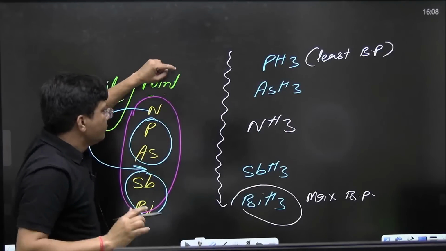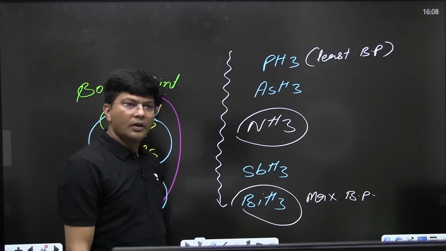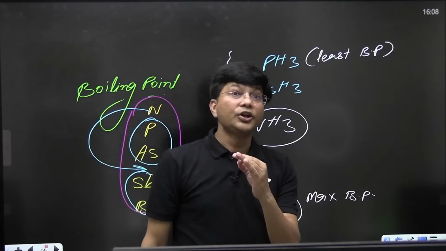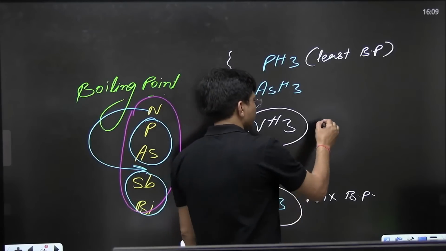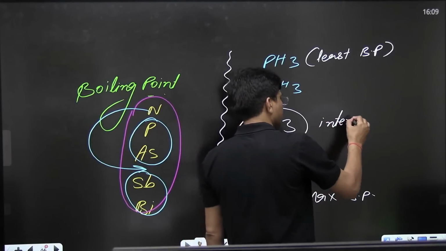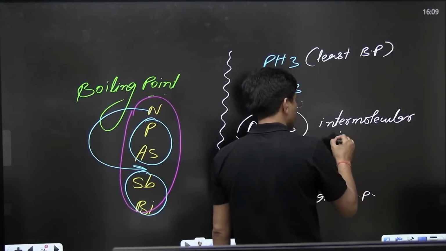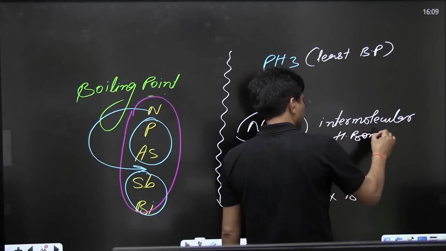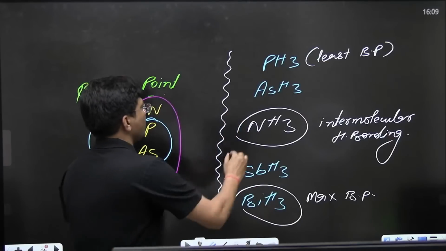Now see, why is it here in between? It is over here due to intermolecular hydrogen bonding.